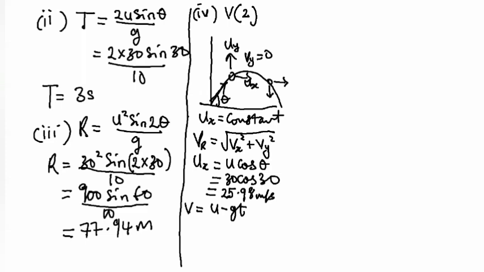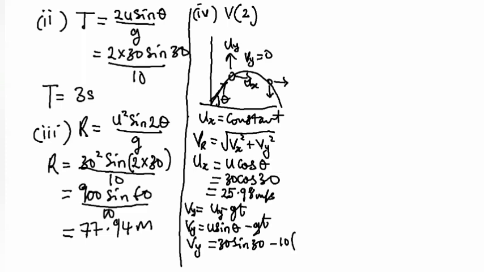Since we are trying to find V subscript Y, in place of U we use U subscript Y, that is U sine theta minus GT.